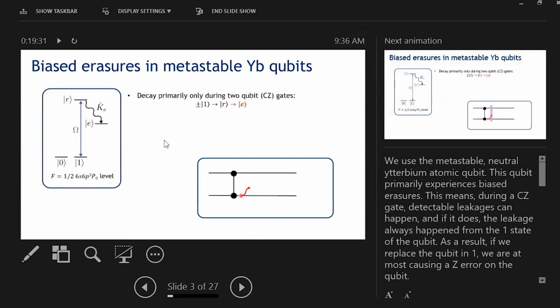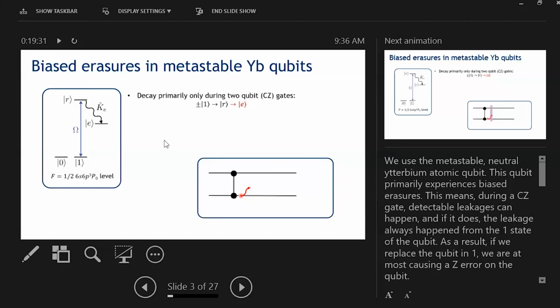Getting this good erasure fraction depends on you being able to detect this entire set of external states E. This is a little bit difficult to do in practice. What has been done so far in the Jeff Thompson lab is that they have put fluorescence detectors at a subset of these external states E, so not detecting all of the decays or all of the exits from the computational subspace. But you can engineer some more complex detection pulses and then increase your erasure fraction.